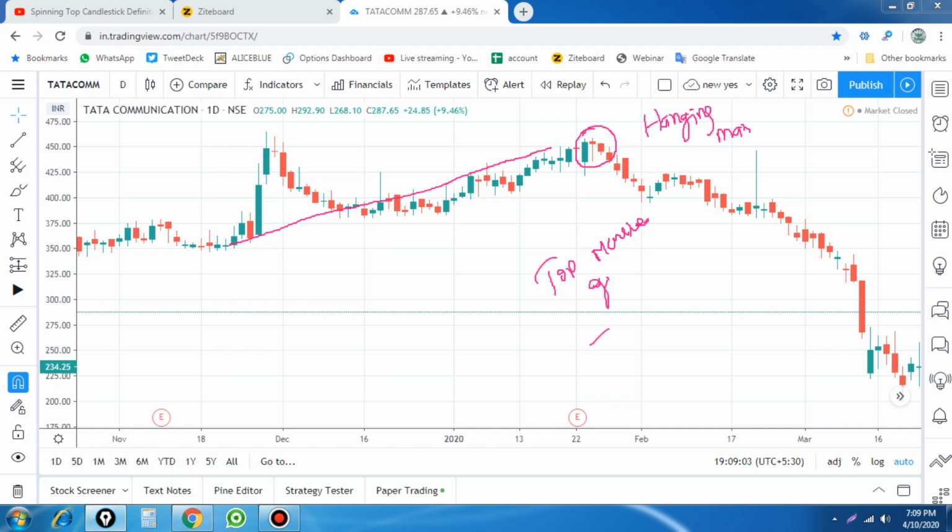When it forms this kind of candlestick pattern at the top of the market, it indicates there will be a reversal in the trend. The previous trend is an uptrend, so the first thing we have to confirm is that there is an uptrend in the market, and then we find the hanging man with a smaller upside wick. So we have two candlestick patterns, one with no wick or another with a small wick. We already told you it can be a red or green candle.